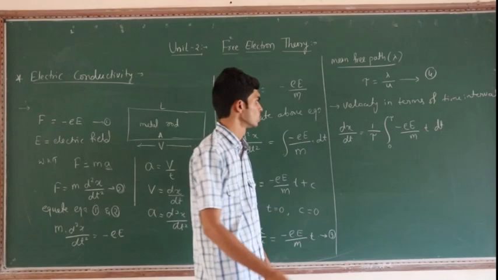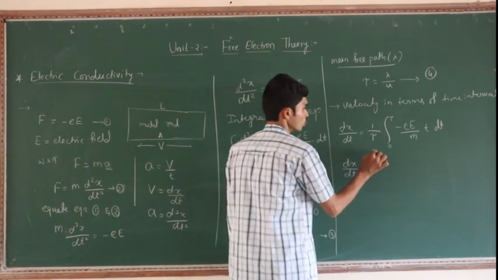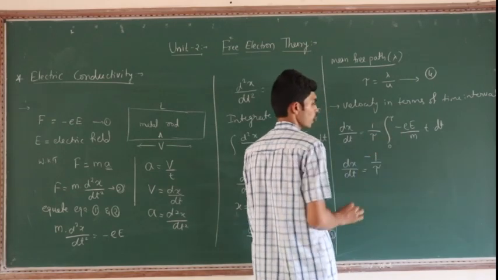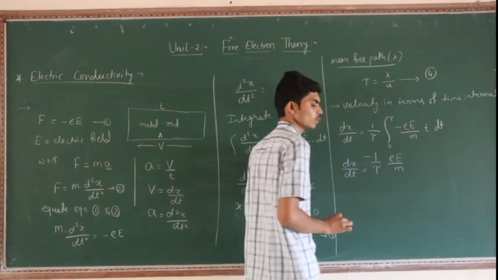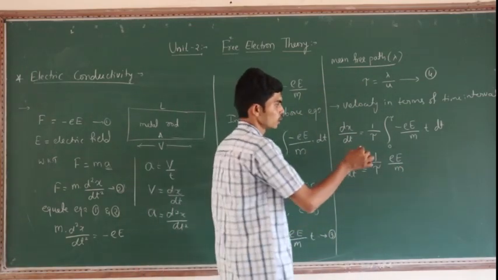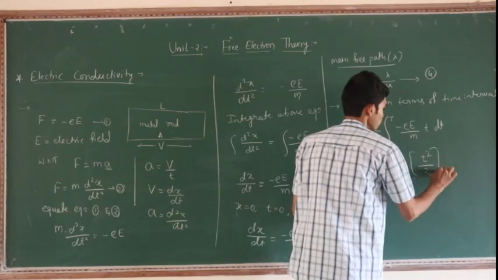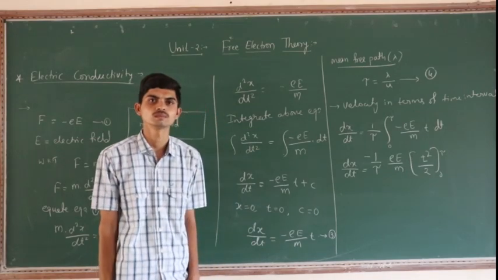So dx by dt is equal to 1 by tau, take minus outside, and here the constant e divided by m remains the same. The integration of t is t square divided by 2, with interval 0 to tau.